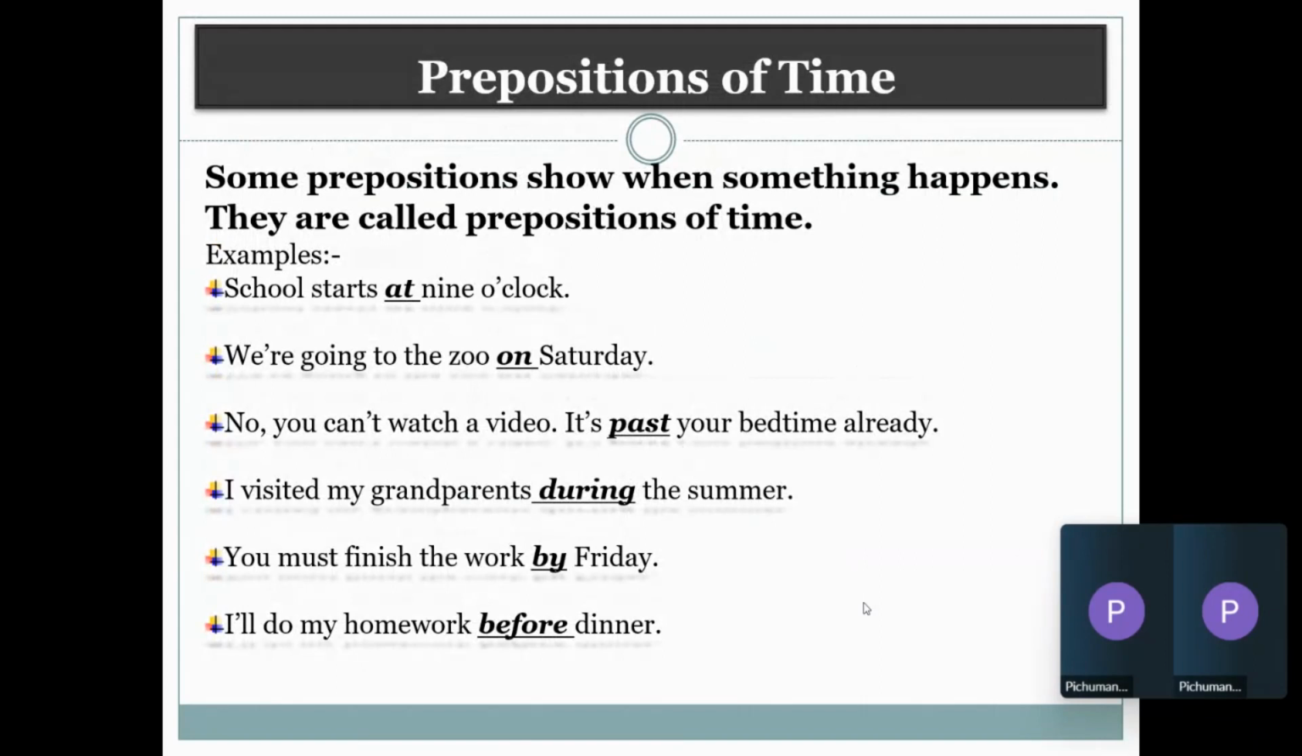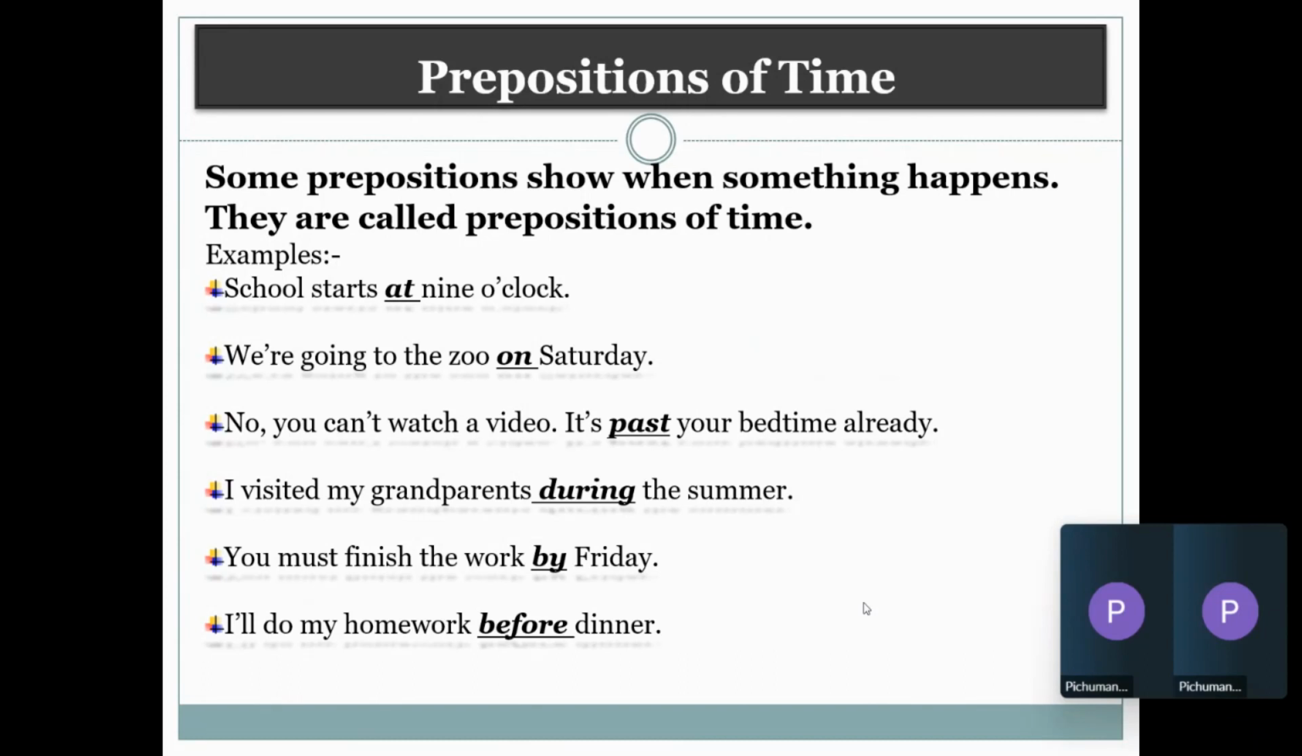Okay, it indicates when something happens. So preposition of place said where something happens, whereas prepositions of time says when something happens, right? So when I say prepositions of time, they refer to simple sentences like school starts at 9 o'clock, we are going to the zoo on Saturday, right? I will finish my homework by Friday. I will come to your home before dinner, right?